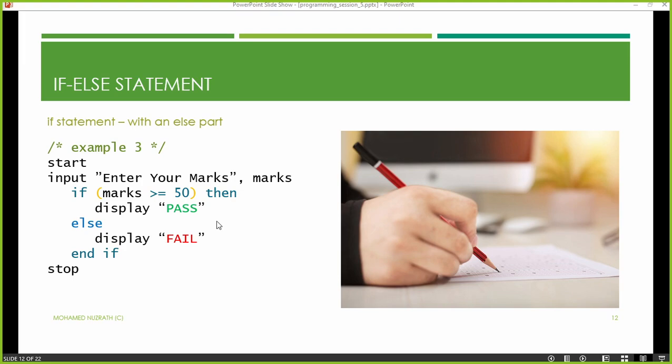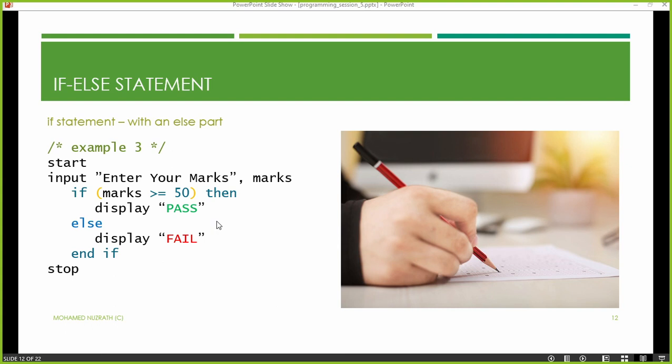This is a little bit different from the previous one, but it is very easy to understand, because the example that we have taken is a very, very simple example. Any child can understand this one. This is the most common situation we come across, because when we check for something, the criteria that you're testing could be true, and at the same time it could also be not true. That means it has two sides. That is why we are making a decision whether to do this part or the other part, but not both.